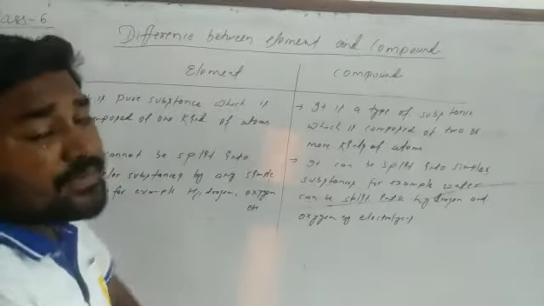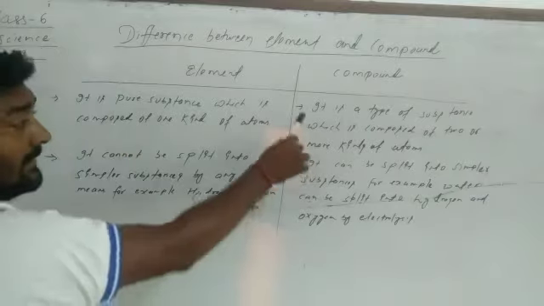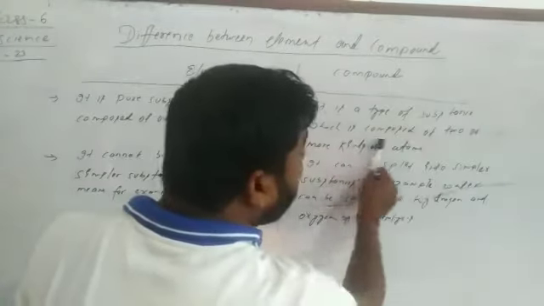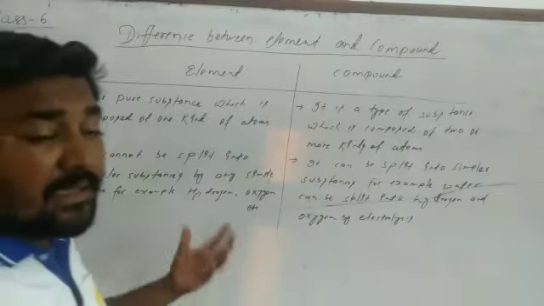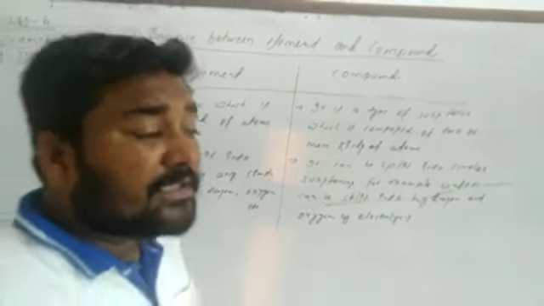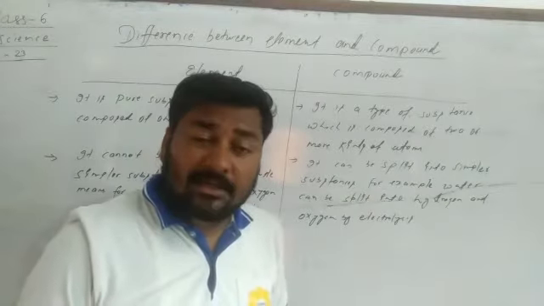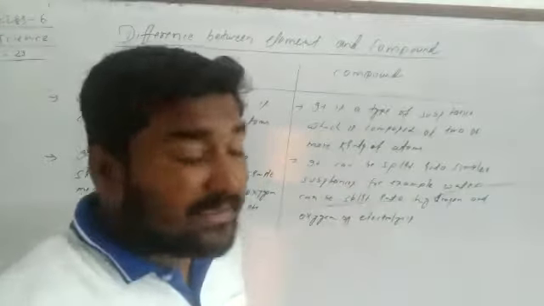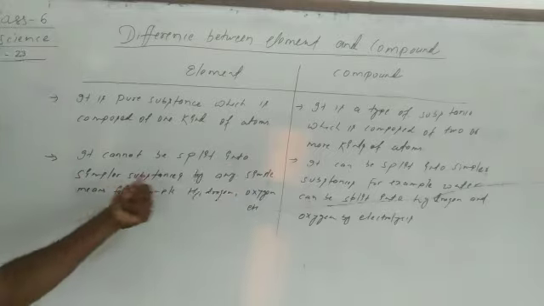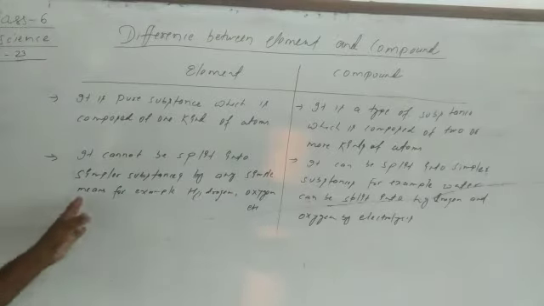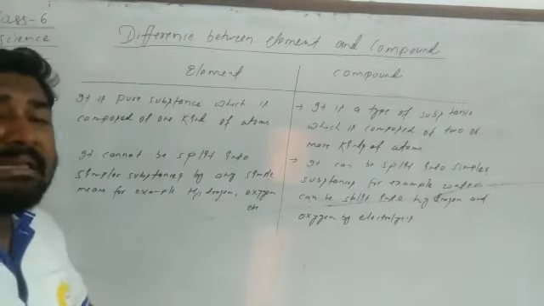An element is composed of only one kind of atoms. A compound is a type of substance which is composed of two or more kinds of atoms. Yes, really. It is composed of two or more atoms or two or more elements. An element cannot be split into simple substances by any simple means. We can't split it down. It can't be broken down by any means.